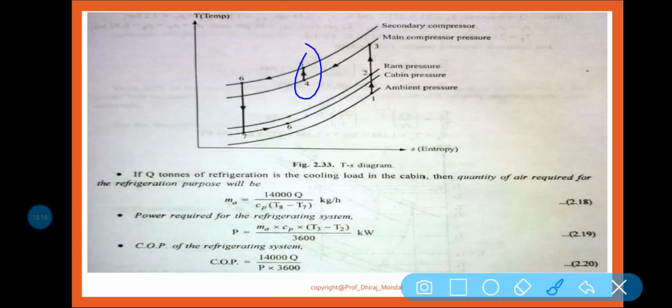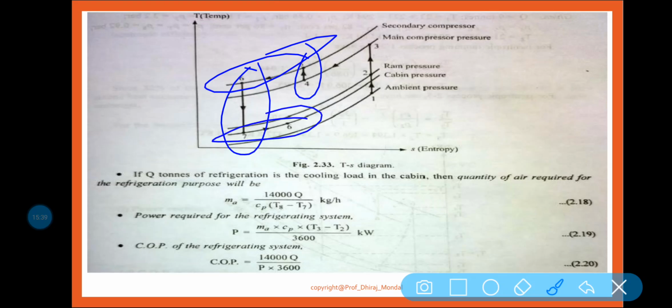Air is again compressed by the help of the secondary compressor. 5 to 6 is heat exchanger 2, which is operated, and the air is cooling down by the help of the ram air. 6 to 7, air is expanding in the cooling turbine, and 7 to 8, this is your 8, temperature is raised in the cabin.